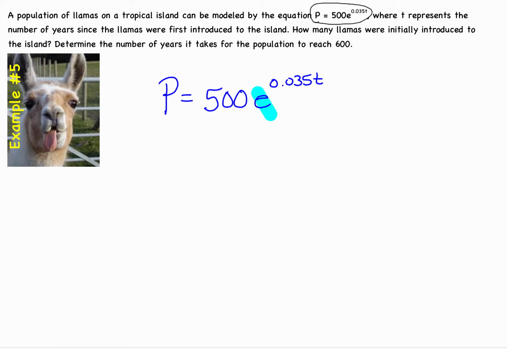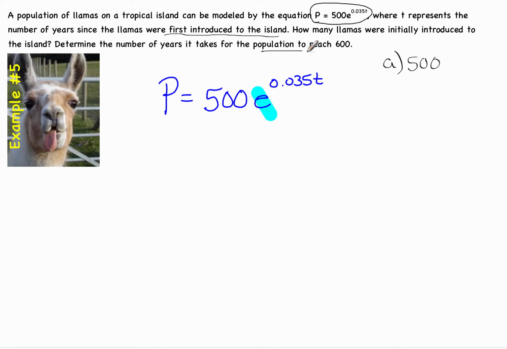Something's going to happen with that e. T represents the number of years since the llamas were first introduced to the island. How many llamas were initially introduced to the island? Well, that's easy. We know that that's 500. So our first answer is there were originally 500 llamas on this island.